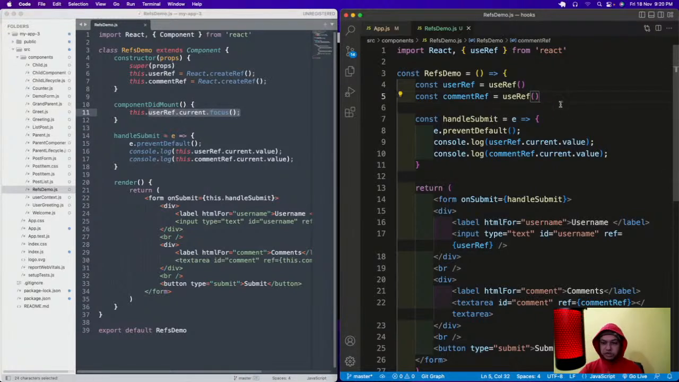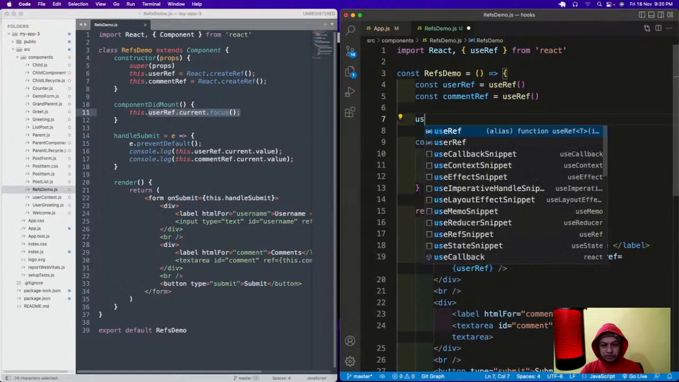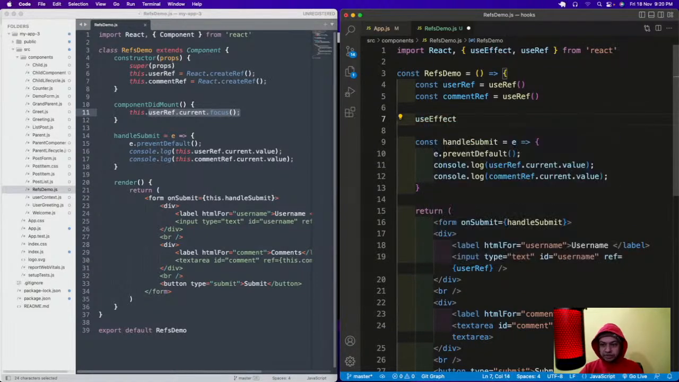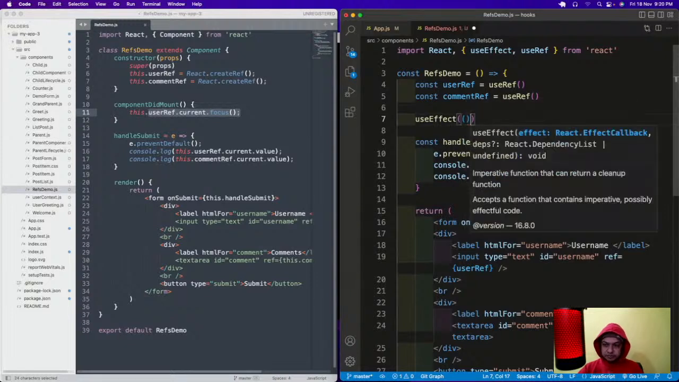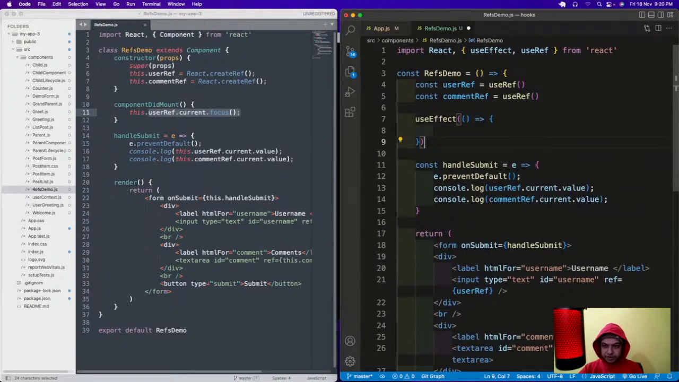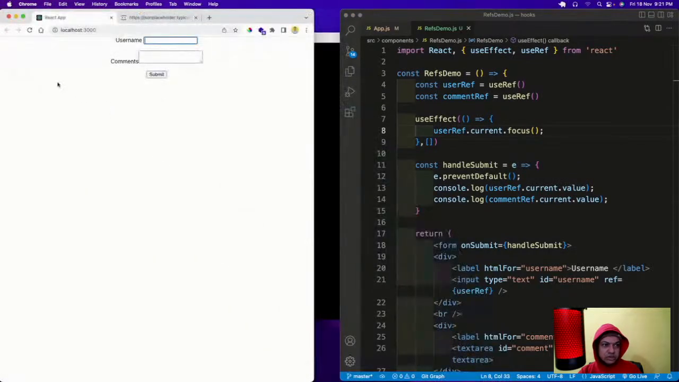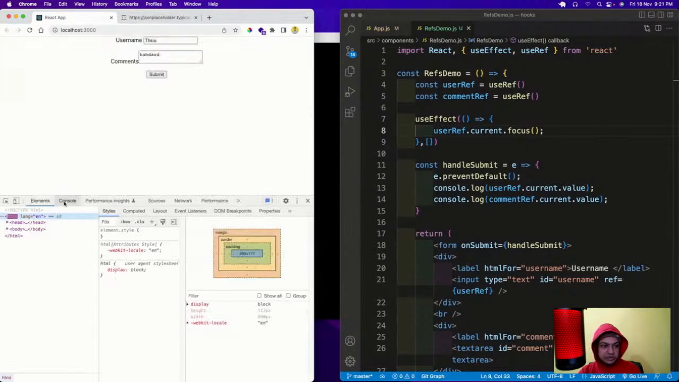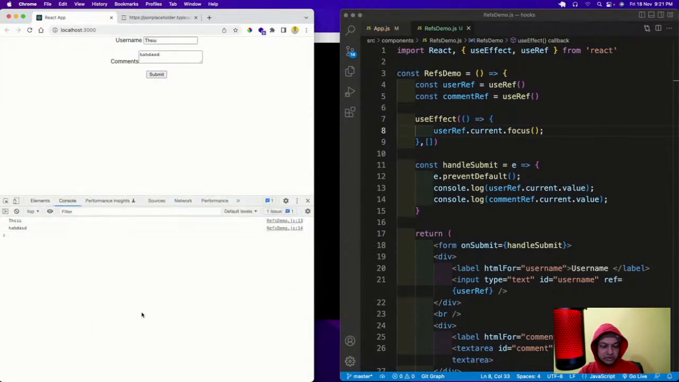So instead of componentDidMount, I will have a useEffect which will run in the componentDidMount way, like this, and useRef current.focus. I'll save it. Now see what will happen. Go here and refresh it. See, by default this blinking cursor is coming here, so this is one step less. If I inspect it and submit it, I'm able to get this thing.